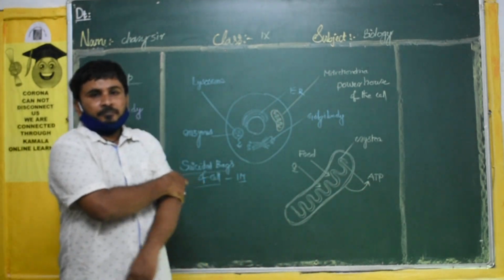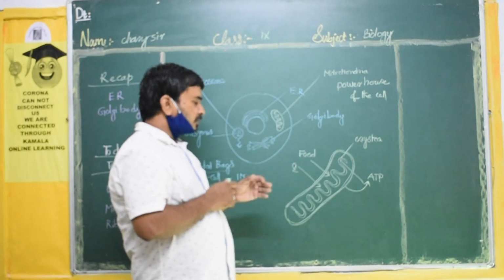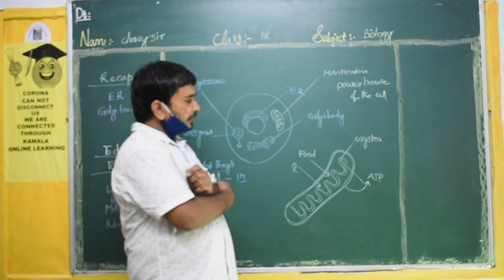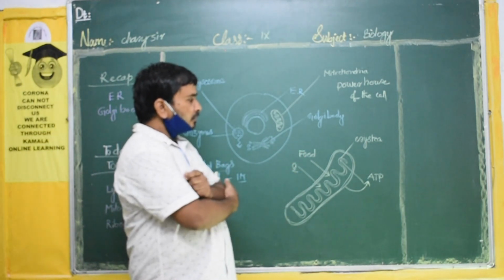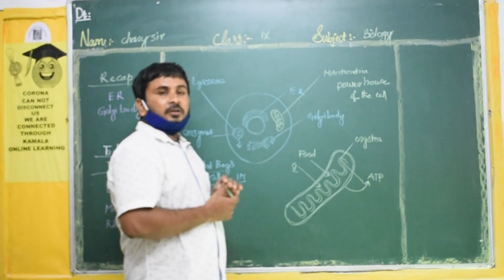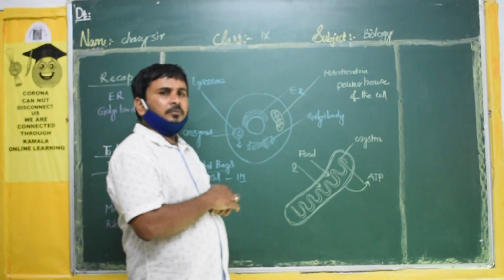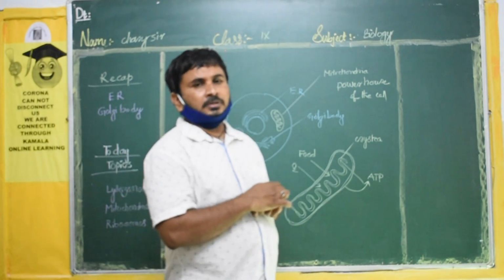ATP is in invisible form. We can see food, and oxygen is also invisible. So the ATP is produced in mitochondria, and that is utilized for different purposes in the cell. How many mitochondria are there? So many mitochondria will be there. Some cells have 20 to 30, some cells have 100.